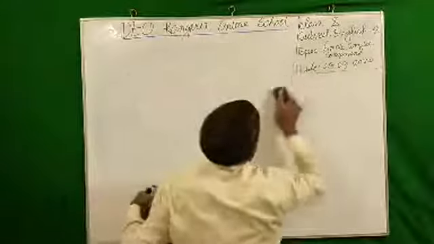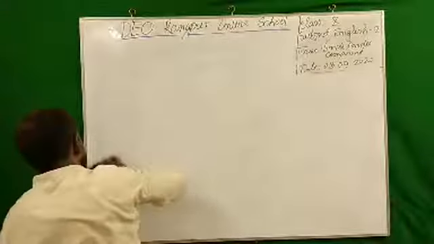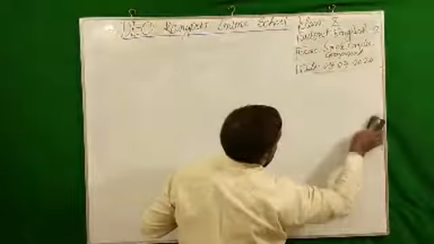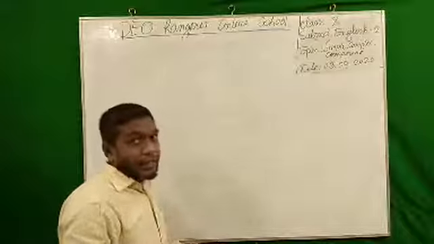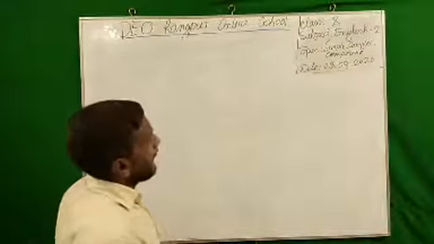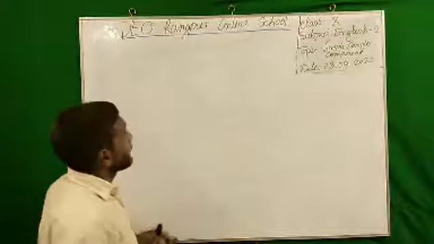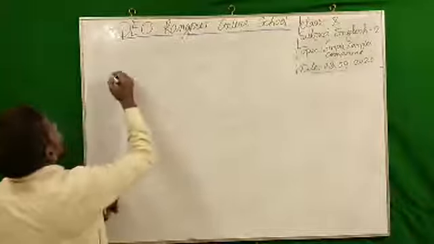Now I am going to give you some examples from which you will try to find out whether the clause is dependent or independent, and from there I will give you another technique so that you can understand what is simple, complex and compound very easily. So dear students, just look at the board.